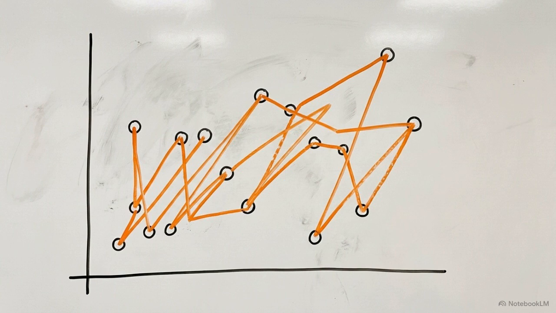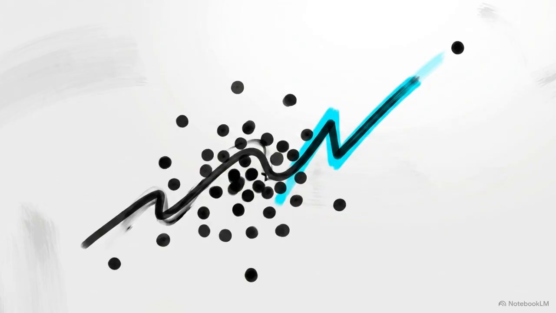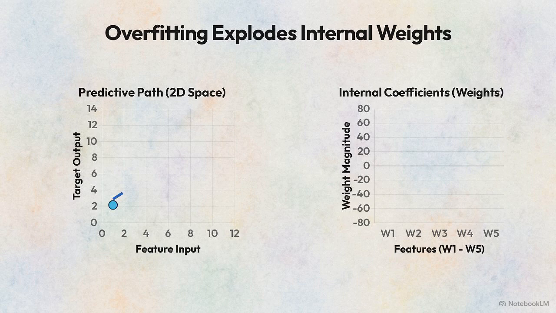Standard machine learning regression algorithms have a greed problem. If you tell them to minimize their error on a set of training data, they will do whatever it takes to achieve a perfect score. The algorithm will stop looking for the actual underlying pattern and start memorizing random background noise instead. This is called overfitting. This scatter plot shows a healthy model's smooth line.